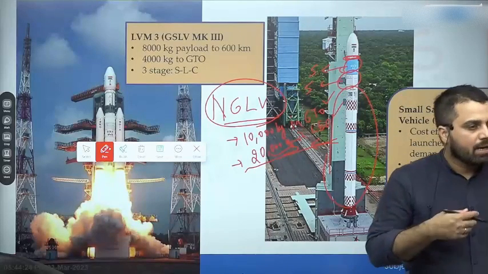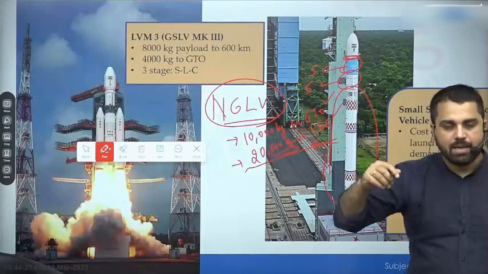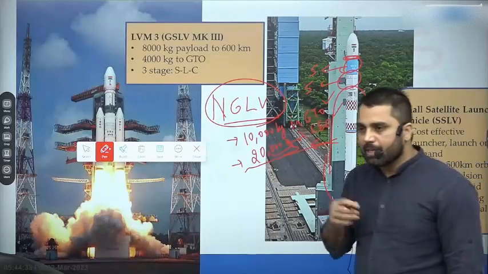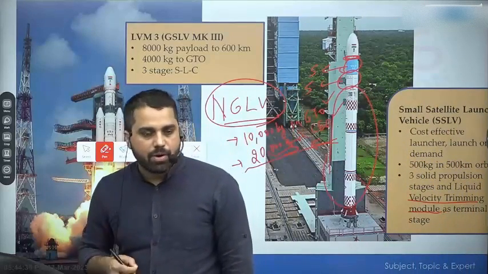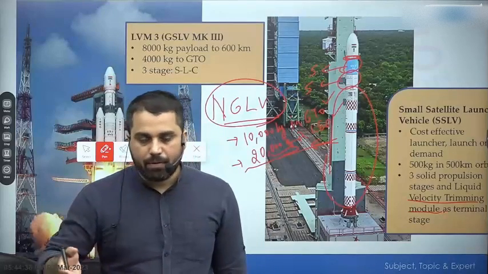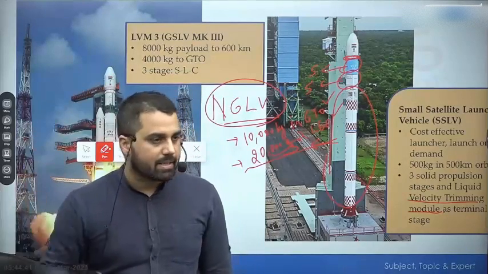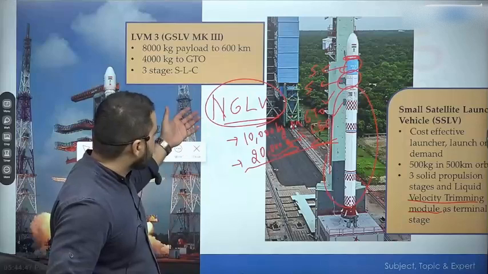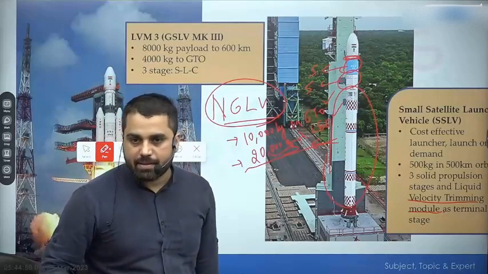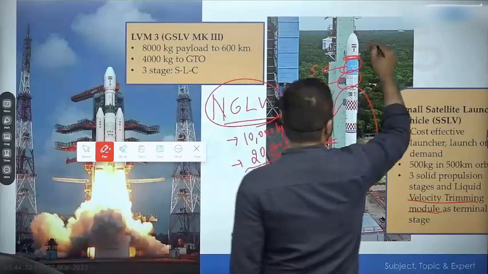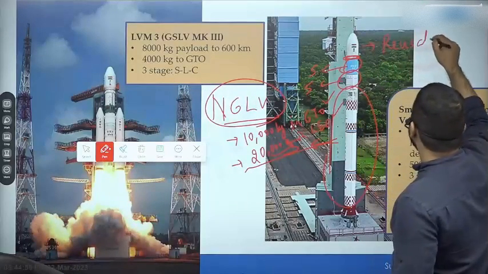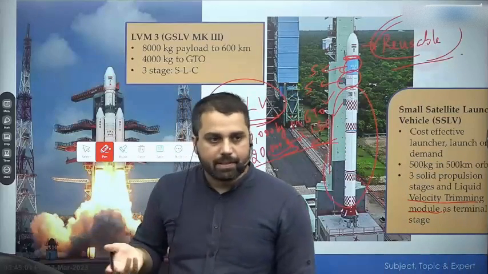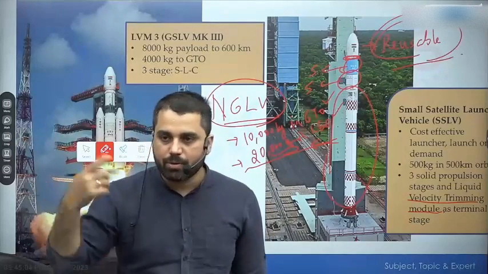But we do not know a lot about this next generation launch vehicle because ISRO hasn't made all of the information public. Publicly they have just said that we are right now working on a new rocket. That new rocket may have capability of 10,000 kg into geosynchronous and 20,000 kg into lower Earth orbits. One more thing they announced is that this rocket may also have a reusable variant. Reusable का simply मतलब ये है that at least जो आपका first stage है, that first stage you are able to recover it properly and you are able to reuse it.